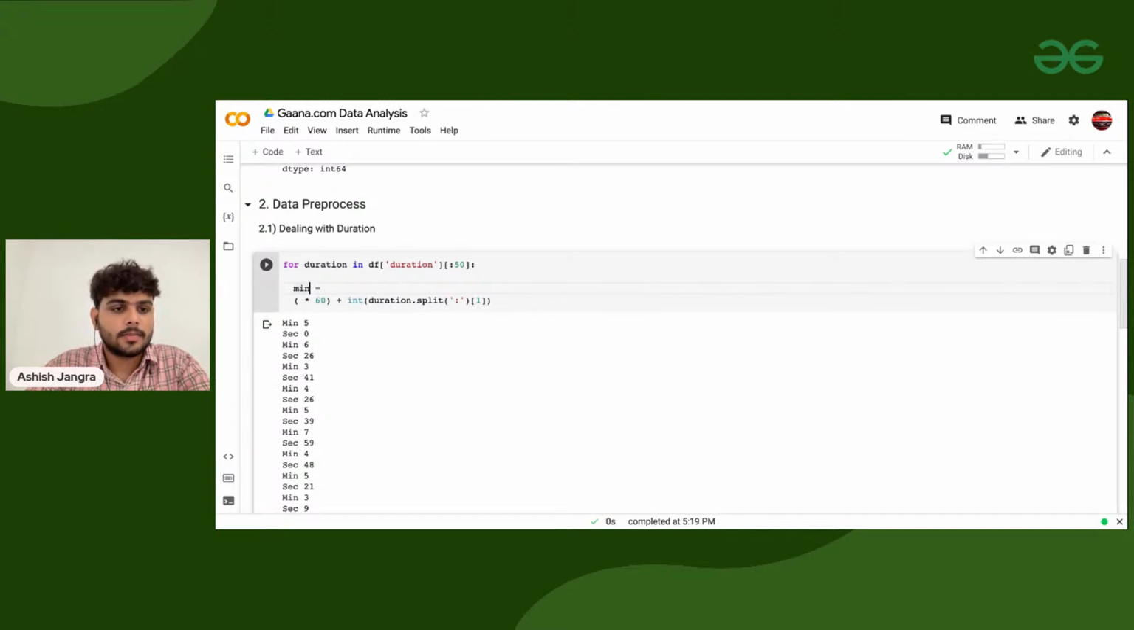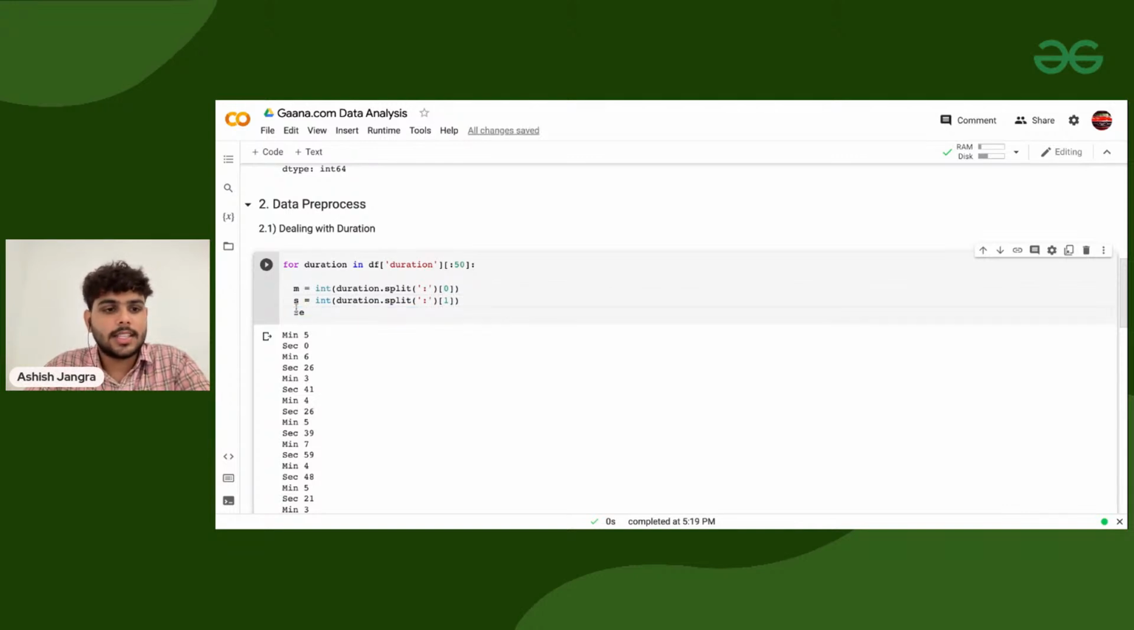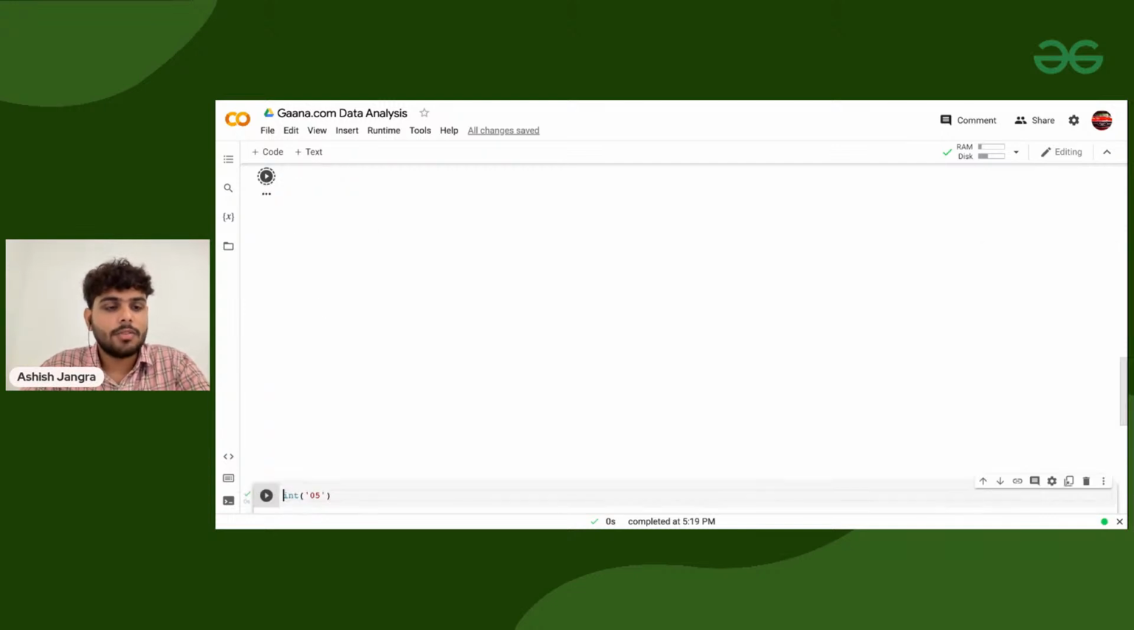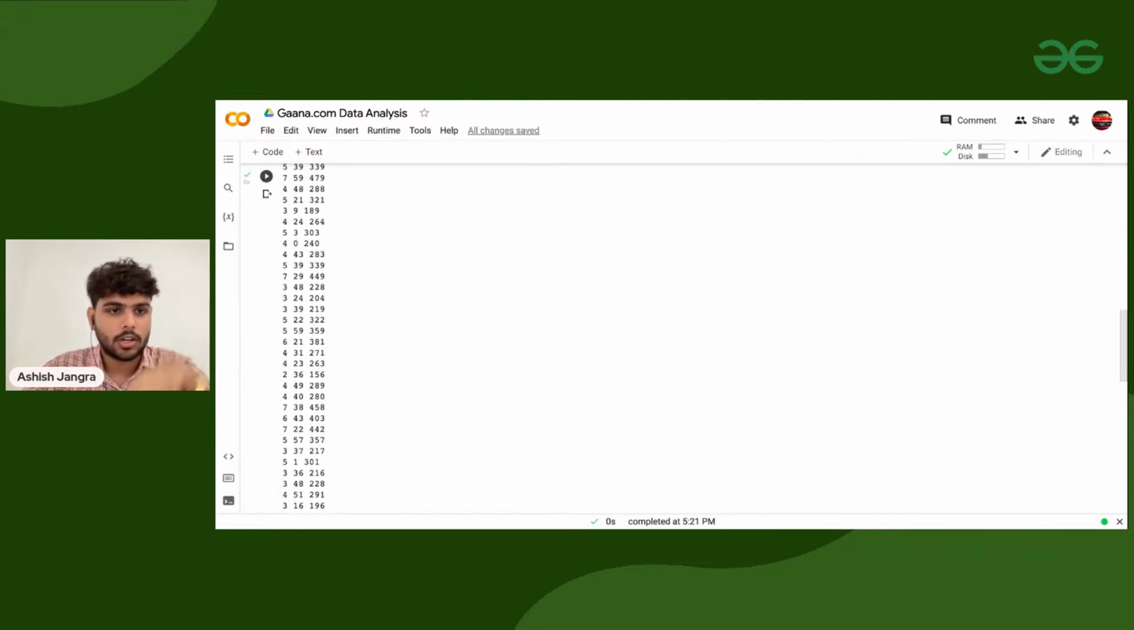So I'm taking minute equals the 0th index, second equals the first index, and all the seconds equals minute plus second multiply by 60, and I need to add a bracket here. Sorted? So let's see if that works fine or not. I'm printing minute, second, and all the seconds. Now if I'm executing it, just to check if everything seems fine.